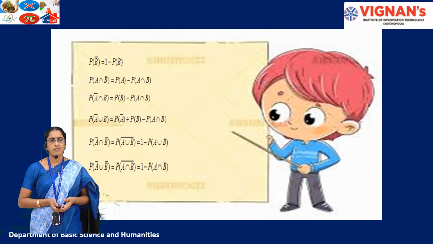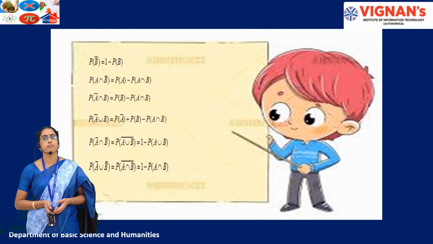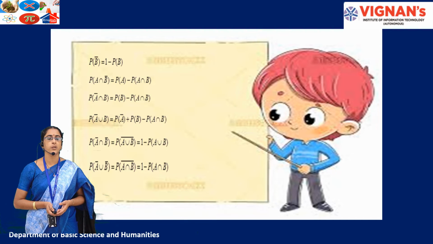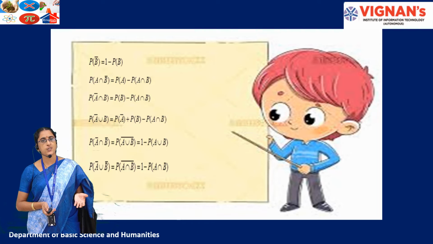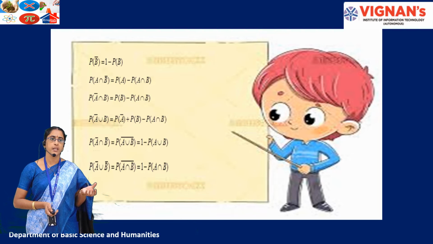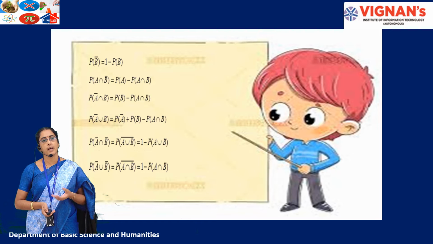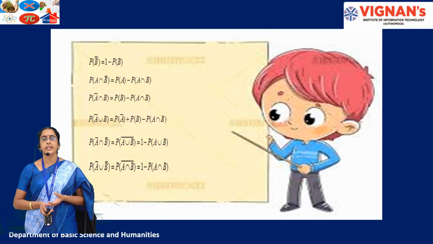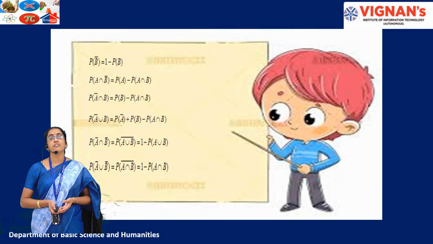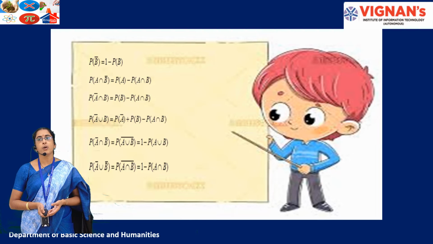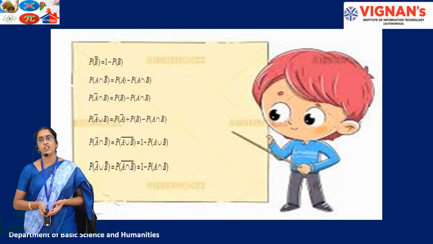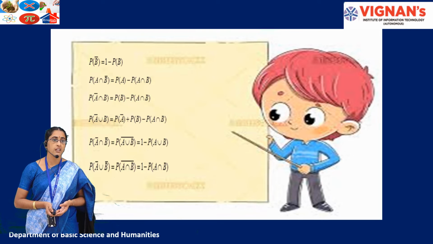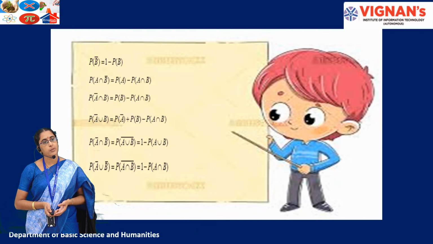I think you are all very familiar with this formula. Probability of B bar is nothing but 1 minus probability of B, where probability of B is the chance of happening of the event, and probability of B bar is the chance of not happening of the event. Instead of B bar, you can also use probability of B complement. Then probability of A intersection B is nothing but probability of A into probability of B when the two events A and B are independent. But when A and B are mutually exclusive, it is equal to 0.